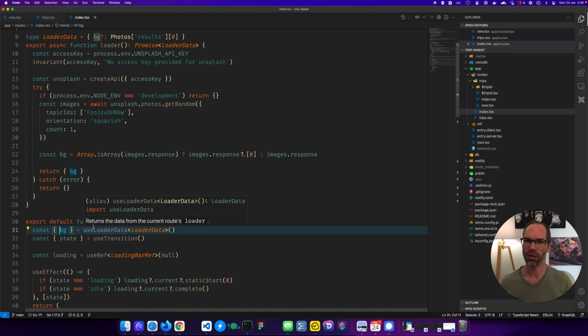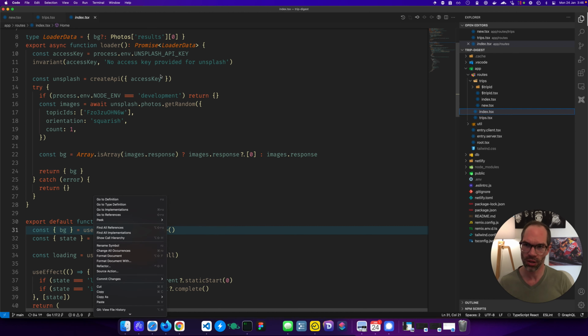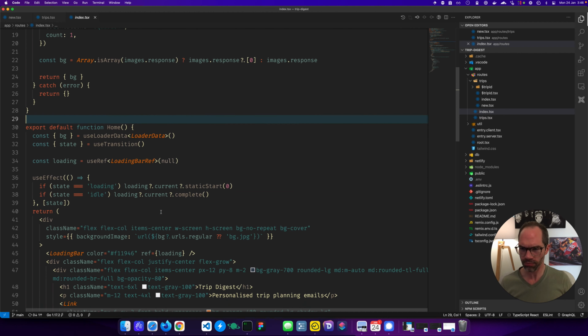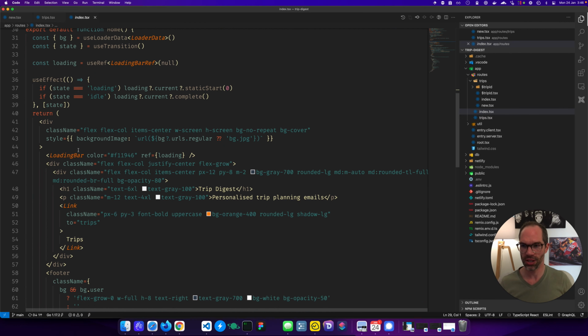But if you're doing a full reload from the server, a full server-side refresh, it actually will execute this function server-side and then embed this directly into the page. So it's just there. Very cool. So what do we have?